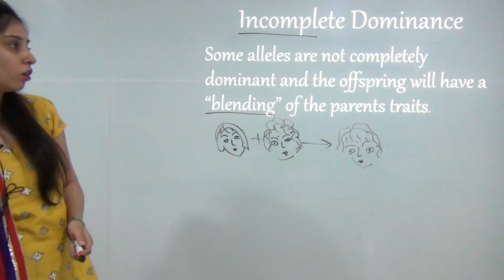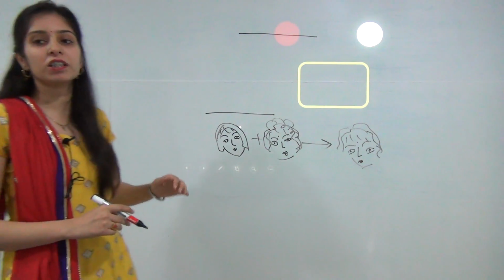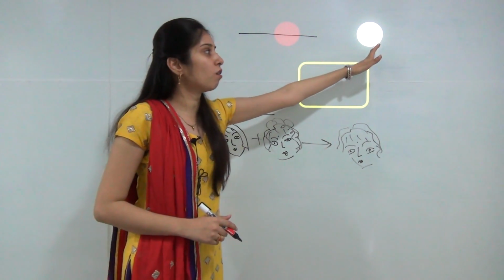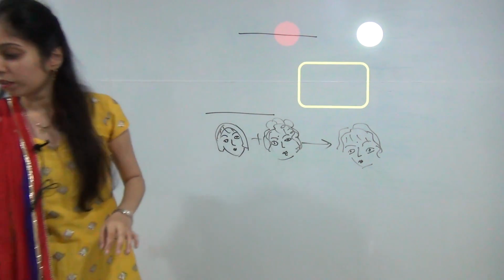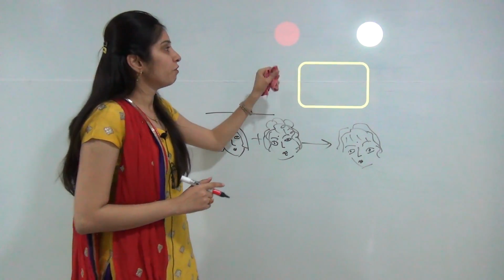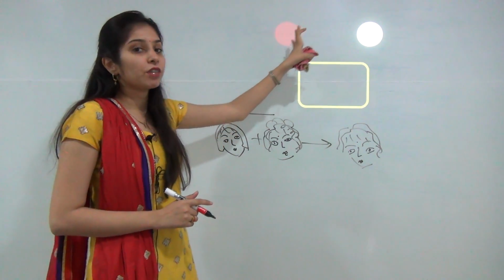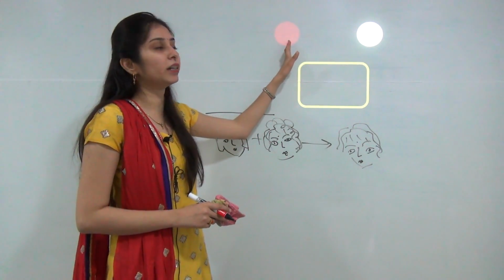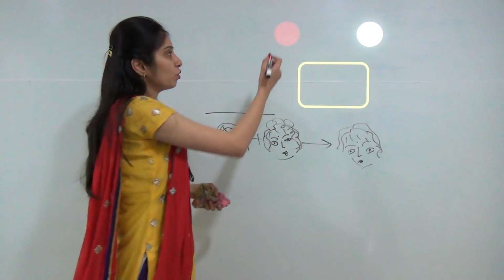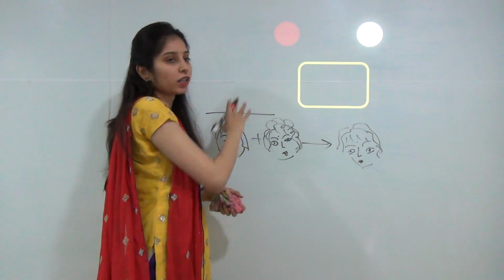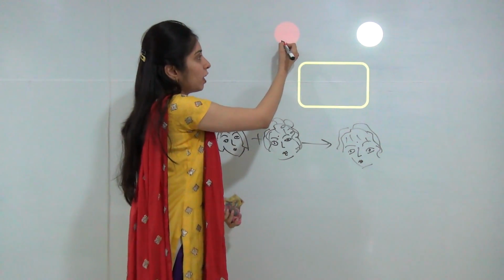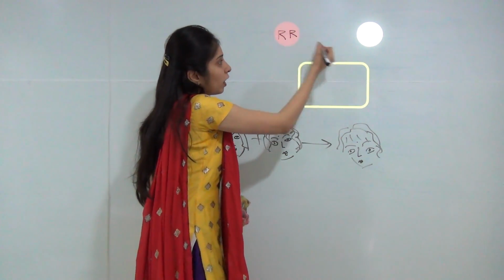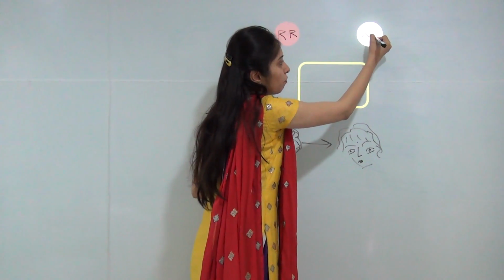For example, Carl Correns did an experiment on the Mirabilis jalapa plant flower, in which he used a red flower and a white flower. For this, we should not say which is the dominant character and which is the recessive character, because in incomplete dominance no trait is dominant and no trait is recessive. So we should use only capital letters for such experiments. He used a red type of flower and a white type of flower, so capital RR for the red flower and capital WW for the white flower.